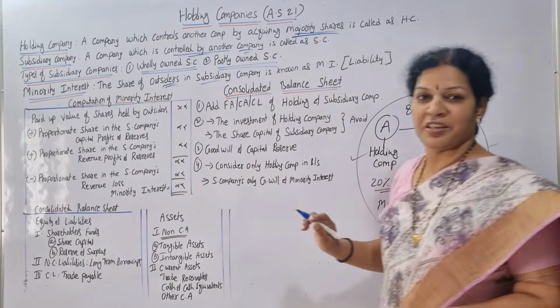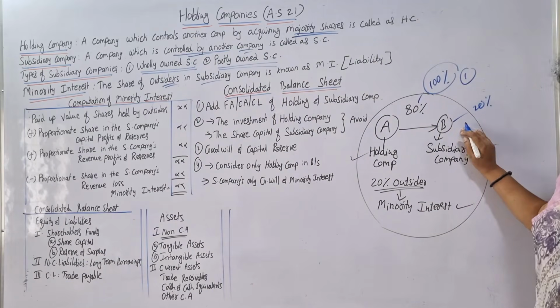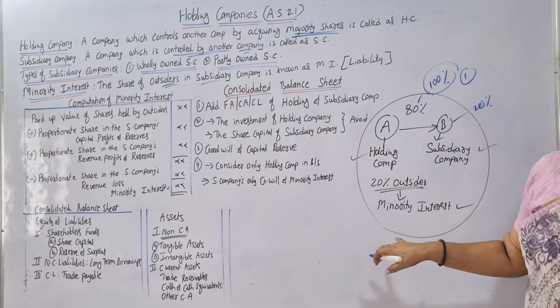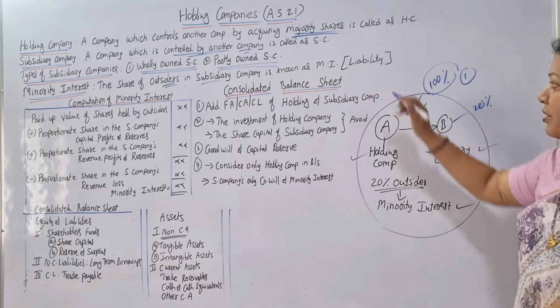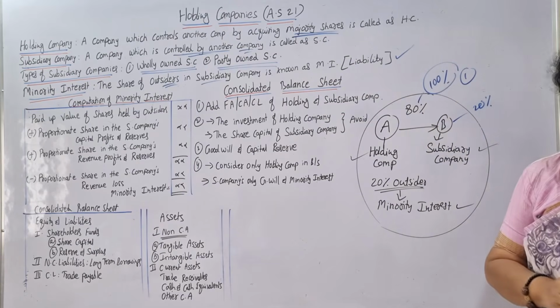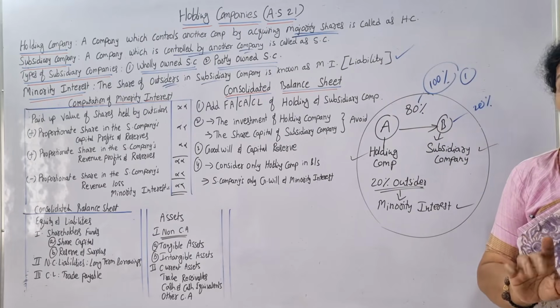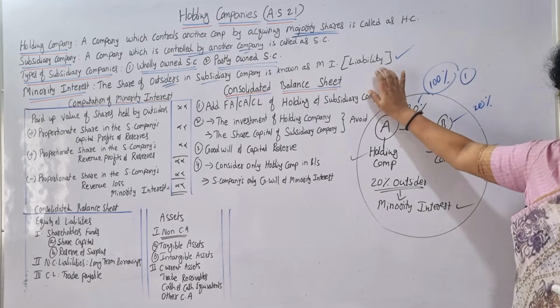The share of outsiders in the subsidiary company, 20% is left in B company, the subsidiary company. So this is taken by the outsiders, so that we call it minority interest. This we are showing as a liability. Minority interest. We are preparing holding company accounts.